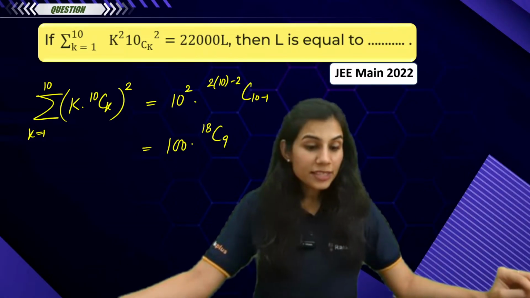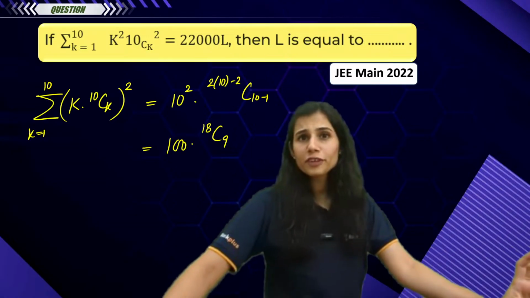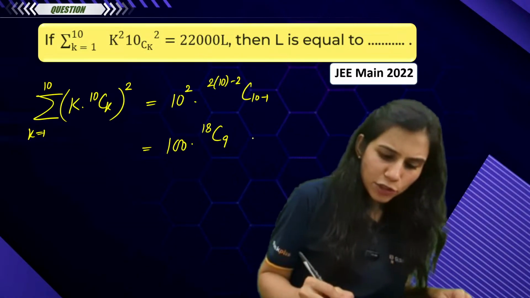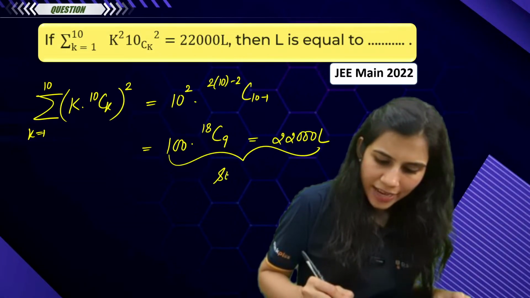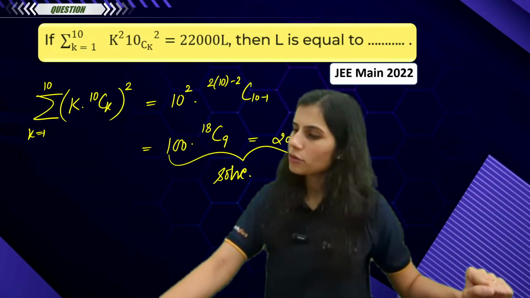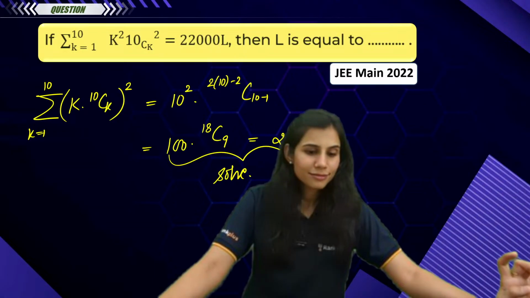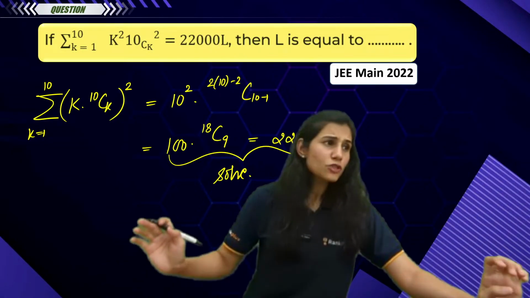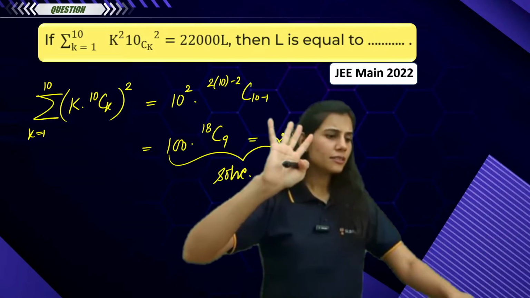Tell me, if this is clear to you, tell me quickly. If you know the result, this is hardly a matter of seconds to crack this question. You just have to compare with 22000L, solve and get L. Tell me if this is difficult for you, please tell me right now. Is this difficult? No, right? It's very simple. This much simplification you can very easily do. I don't need to do spoon feeding of this to you, isn't it?